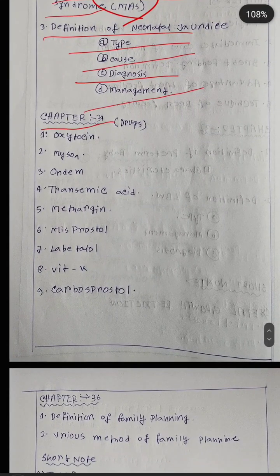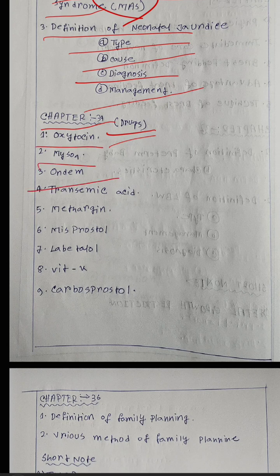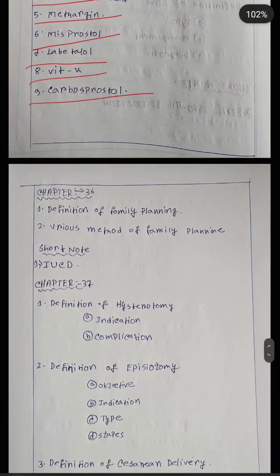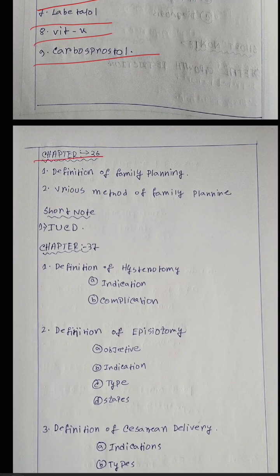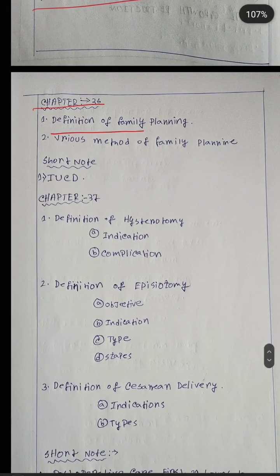Next, chapter number 34, that's drugs. First one is oxytocin, second MgSO4, third ondansetron, fourth tranexamic acid, 5 methotrexate, 6 misoprostol, 7th labetalol, 8 vitamin K, 9th carboprost. Next, chapter number 36: definition of family planning, various methods of family planning.